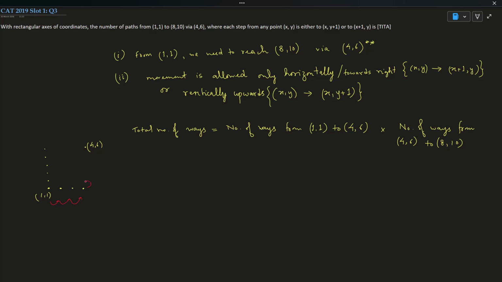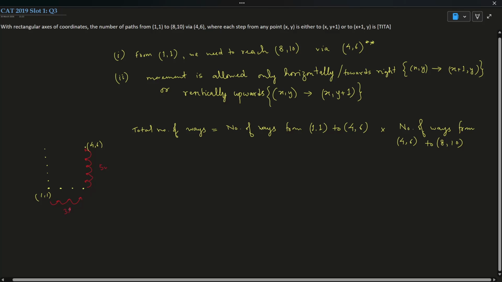How many vertical distances? 1, 2, 3, 4, 5. 5. You can move in any way. You must travel 5 vertical units upward and 3 horizontal distances.